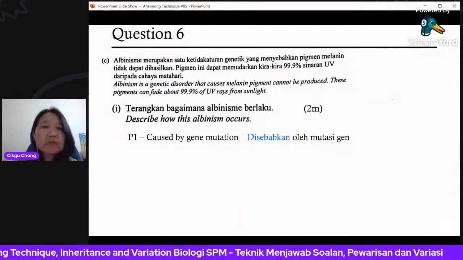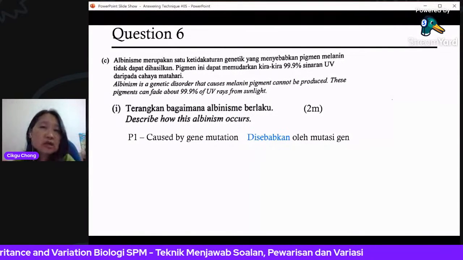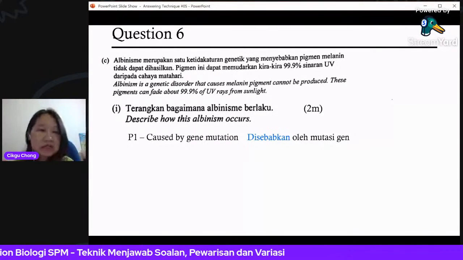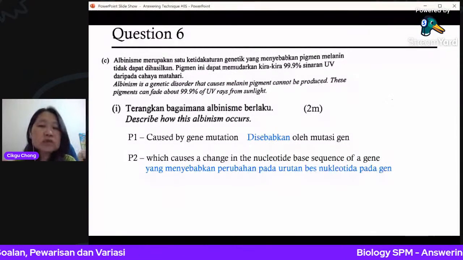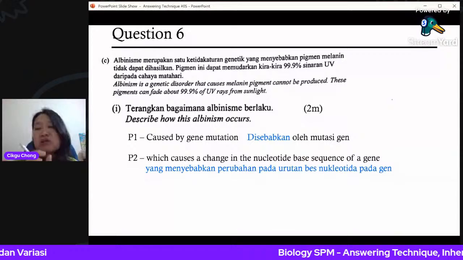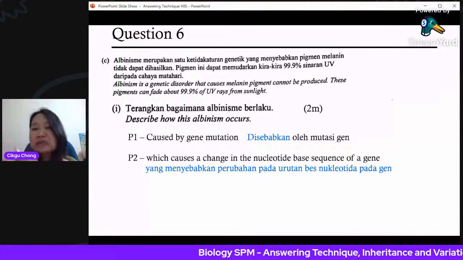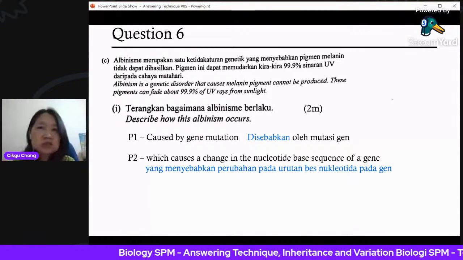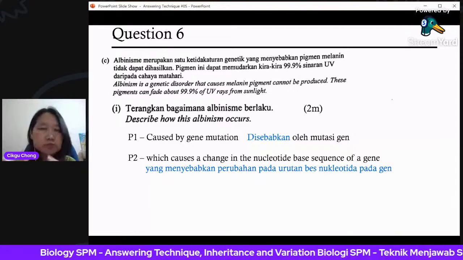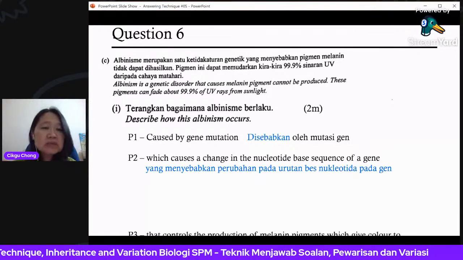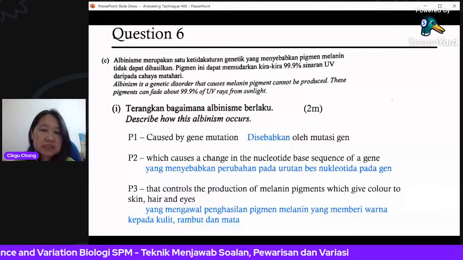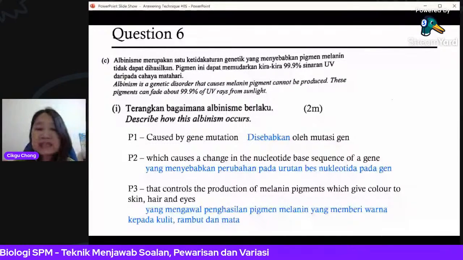This is definitely an example of gene mutation because the gene cannot produce the melanin, which causes a change in the nucleotide base sequence of a gene. So the order of the bases in the gene has been changed. So it's no longer the correct gene to produce the protein that controls the production of melanin pigments, which give color to the skin, the hair, and the eyes.